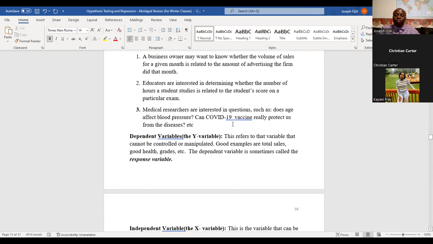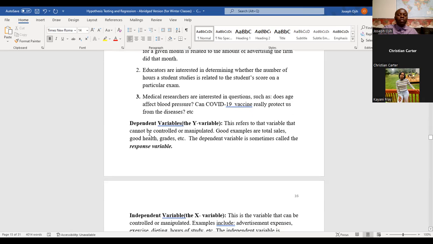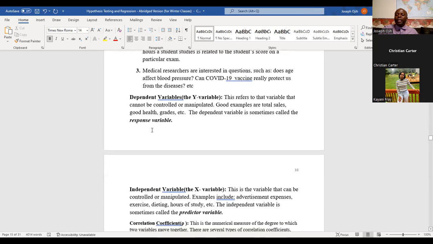Medical researchers may ask questions like, does age affect blood pressure? Can the COVID-19 vaccine really protect us from the disease? There are so many questions that involve dependent and independent variables that we can answer using correlation and regression.